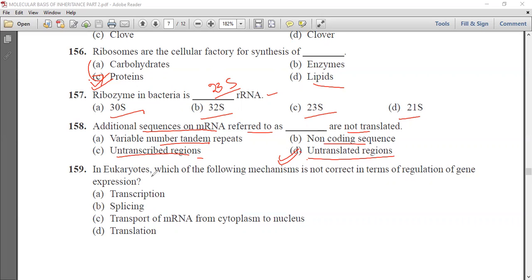Next question is, in eukaryotes, which of the following mechanisms is not correct in terms of regulation of gene expression? Transcription, splicing, transport of mRNA from cytoplasm to nucleus, and D is translation. So in eukaryotes, we know that the transport of mRNA from cytoplasm to nucleus is not correct because it is transported from the nucleus to cytoplasm.